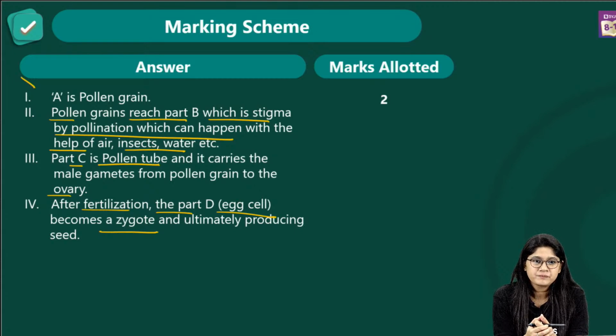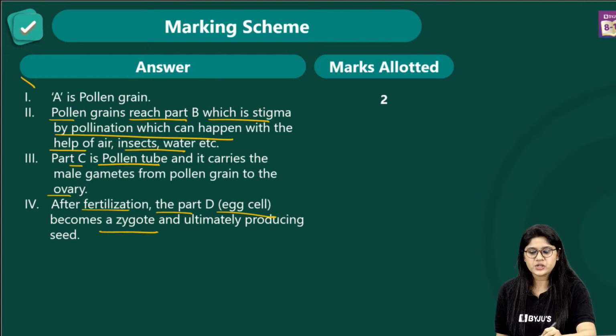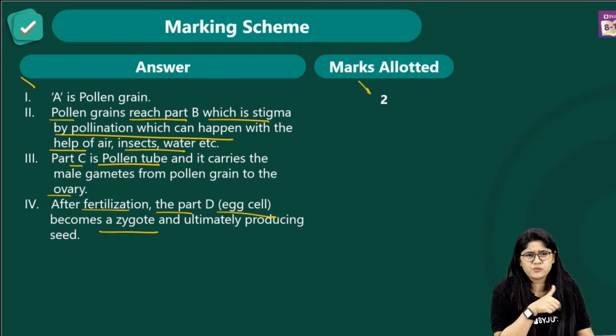Got it, everyone? Very good, Hari Murli. Are we clear with this, everyone? It's a very interesting question for 2 marks, and I want a quick thumbs up from all of you.